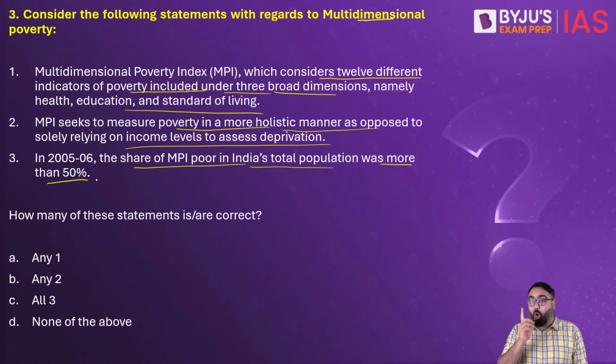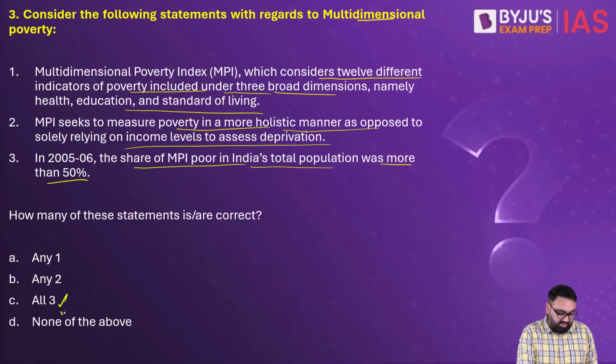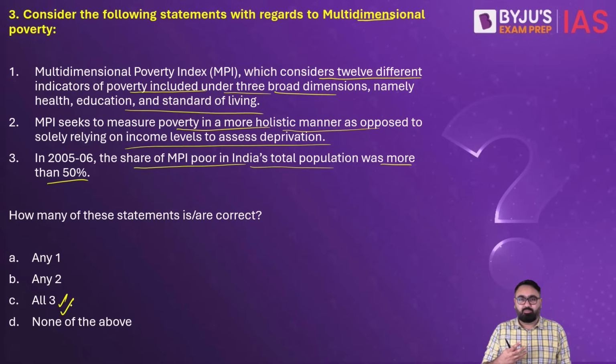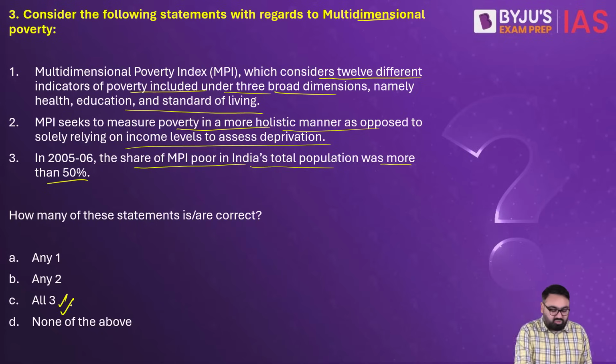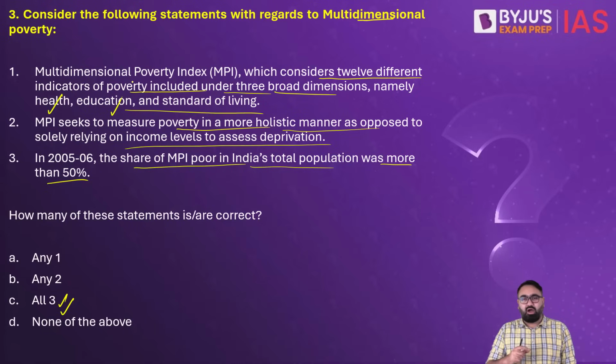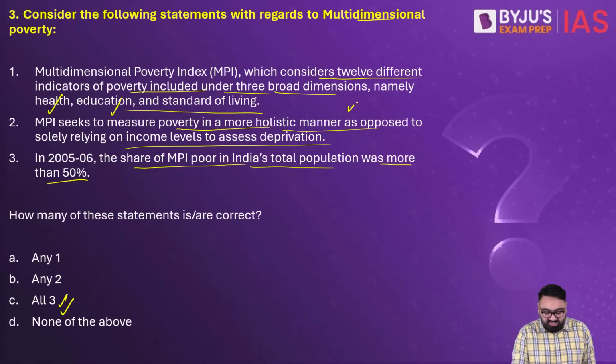Out of these three, all of these are absolutely correct. Multidimensional poverty is a way to measure poverty not just in terms of how much you are earning, but also in terms of what your health is, your education is. Because right now, most of the reports that try to ascertain whether you're poor or not only take into consideration your income level. But MPI takes into consideration other things as well. All these three are correct.